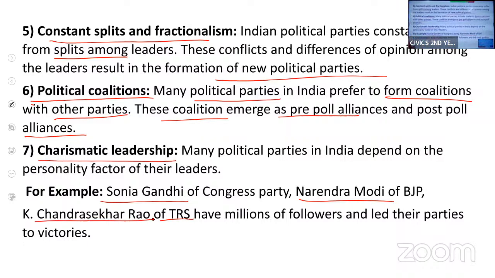So people follow these leaders blindly. They have millions of followers, which led to the victories of these political parties. Recently, if you see the elections conducted in Karnataka, Congress party won the elections and the credit was given to Rahul Gandhi. So like this, the leadership, the personality factor, is another feature of our party system in India.